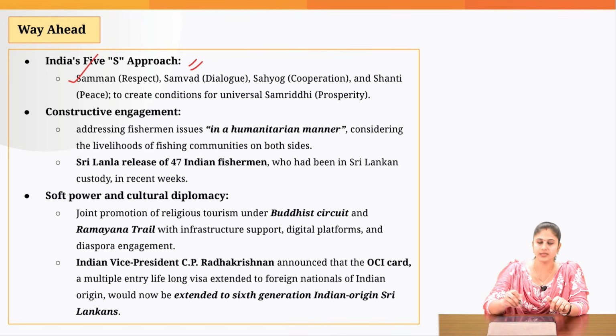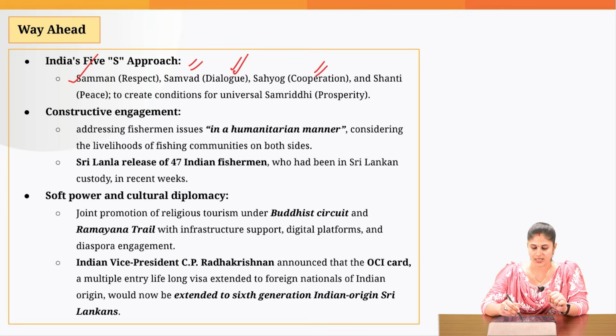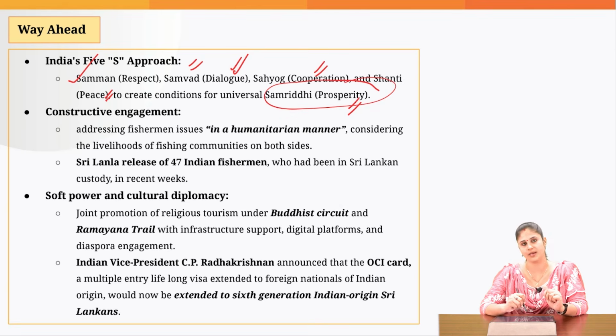We need to respect each other. We need to have effective dialogue, samvad, sahyog, cooperate on whatever areas we can. There should be promotion of peace in the region. So if Sri Lanka thinks that China is going to use any vessel or any port which is going to go against the interest of India, it should take necessary action, because both countries should promote peace in this Indian Ocean region. And both should work together so that there could be samriddhi or prosperity.